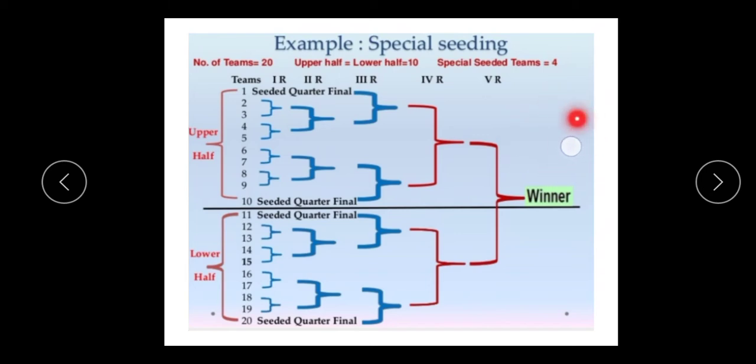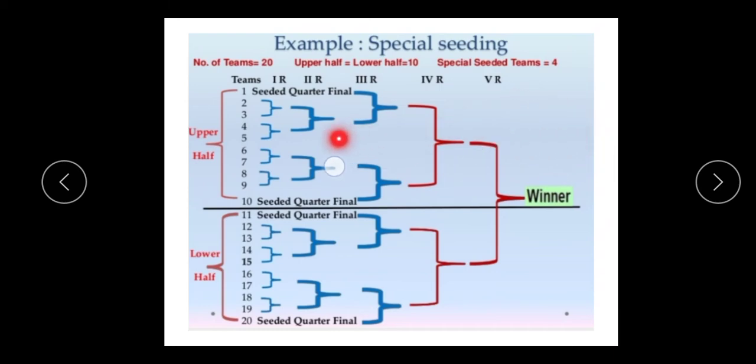When we make the fixture for 16 teams, the power of 2 decides how many rounds there are: 4 rounds, 2 twos are 4, 4 twos are 16. There are 16 teams because we do not count the seeded teams; if we count the seeded teams, 16 plus 4 is called 20. Then we subtract the 4 teams and the total is 16. So 16 minus 16, the total number of rounds is 4 and teams 16. 8 teams are on the upper side and 8 on the lower side. Clear? So 0 byes.